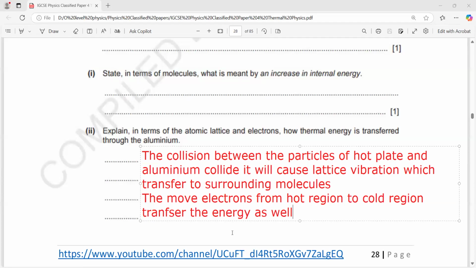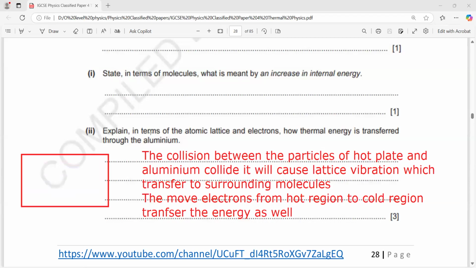Lattice means a regular arrangement of ions. When ions are arranged in a regular manner, we call it a lattice. The structure of a metal consists of a lattice of positive ions and delocalized electrons.